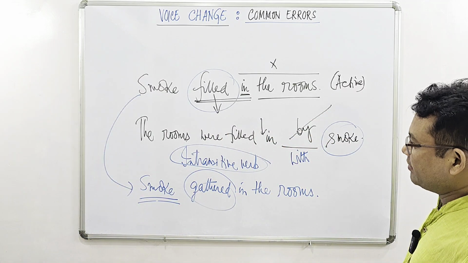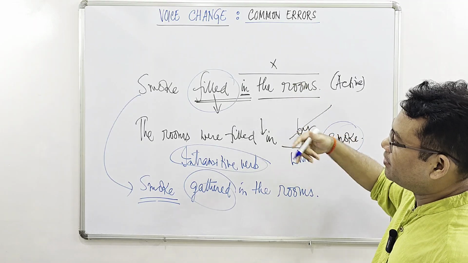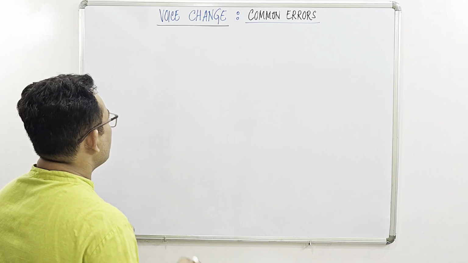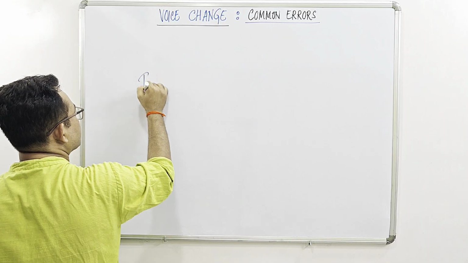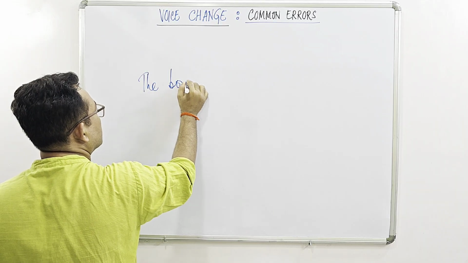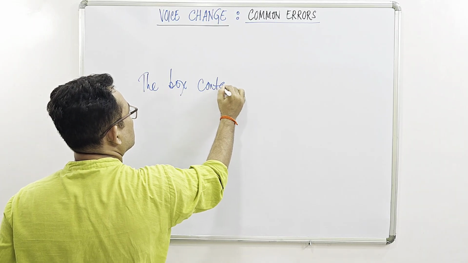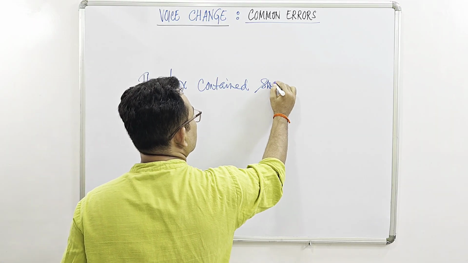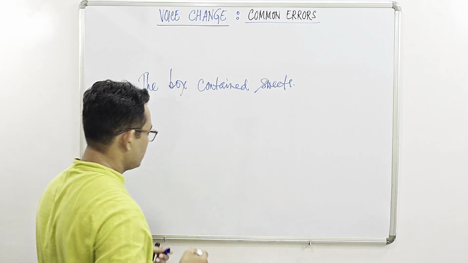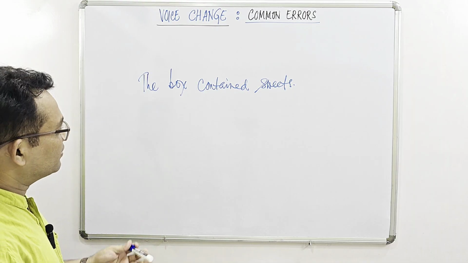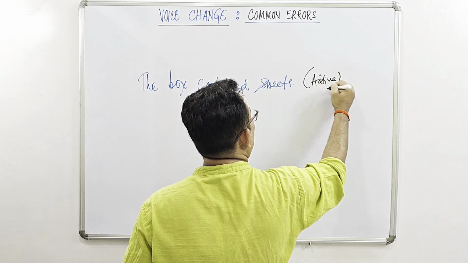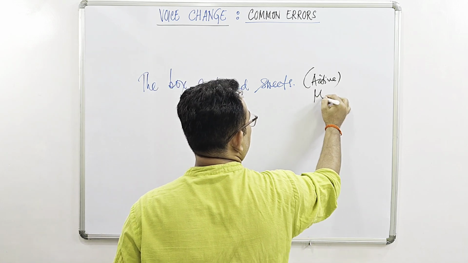Alright then, after this one, another example, another problem, and of course, another solution. This time our sentence is, "The box contained sweets." Okay, so this one is again active and heavily metaphorical.